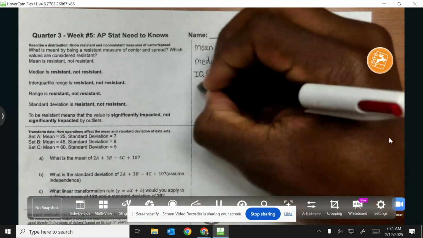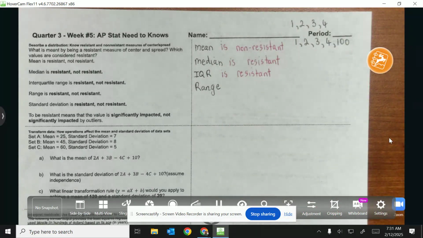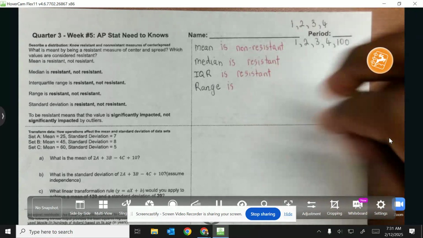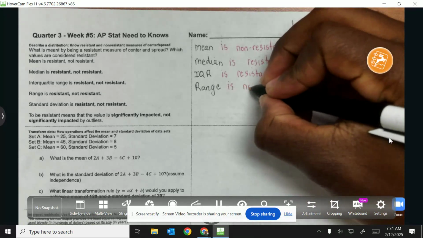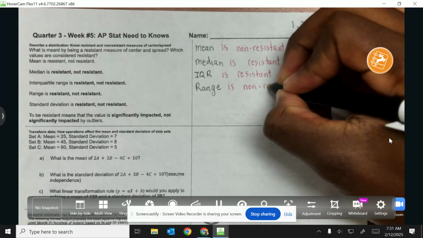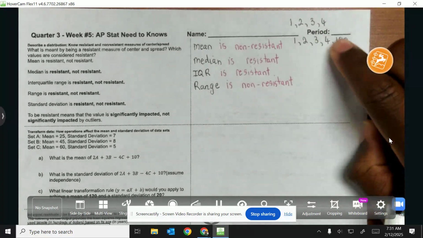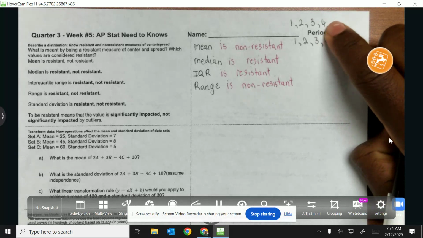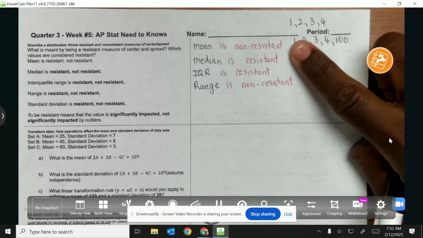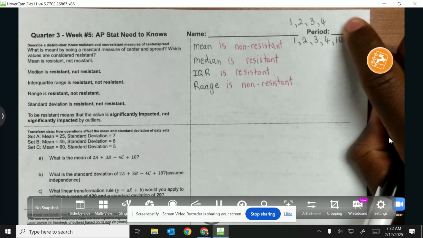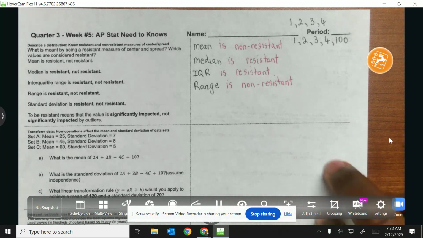So what about the range? Your range is calculated by your maximum value minus your minimum value. Because your maximum value can vary when it comes to outliers, the range will be non-resistant. We can use our previous example to show that. If we had this set, the range would be 4 minus 1, which is 3. But if we looked at this set, the range would be 100 minus 1, which would be 99. 99 is a far ways from 3. So the range is non-resistant. It will indeed be impacted.